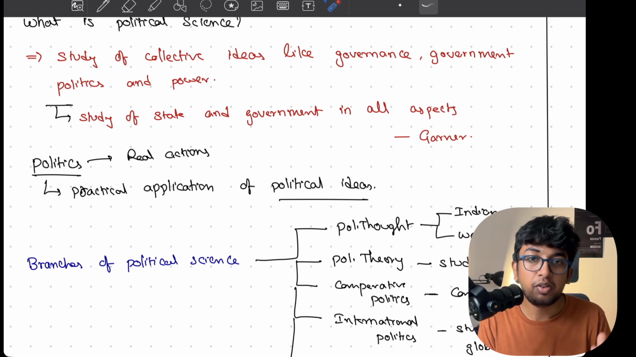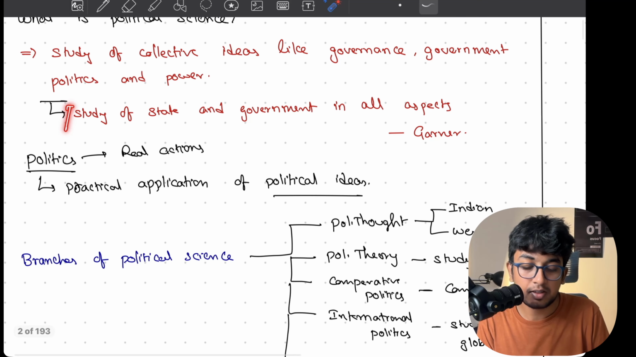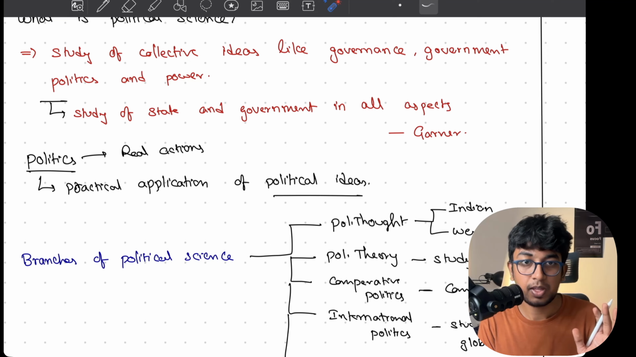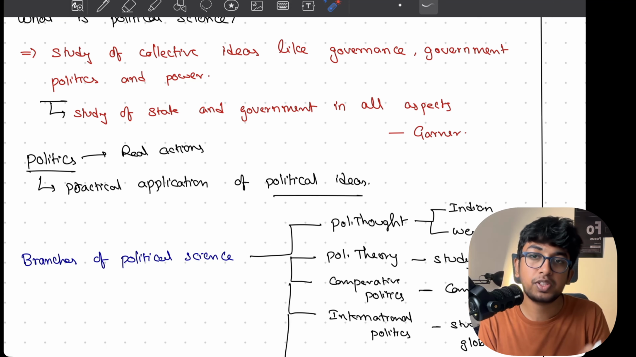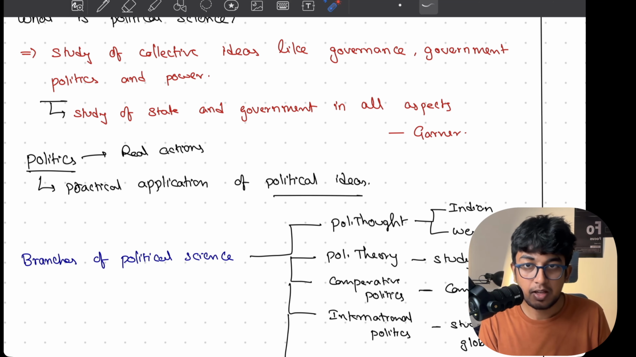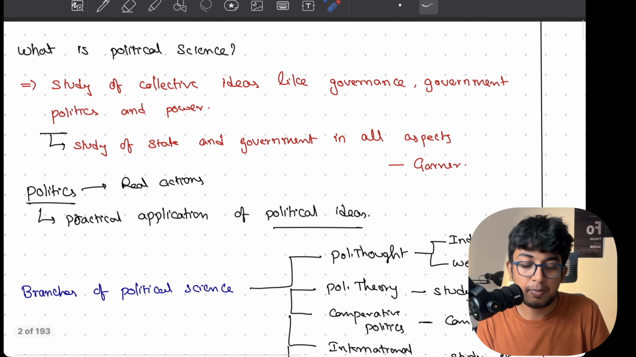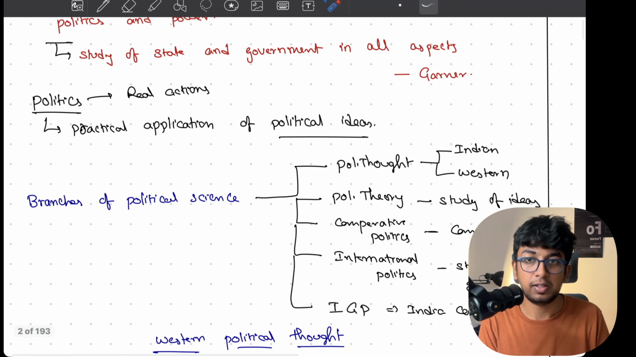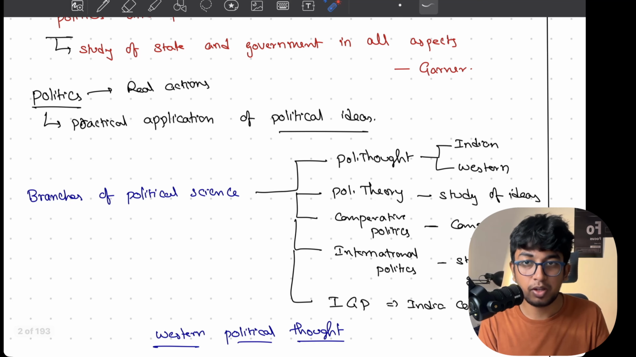Study of state and government in all aspects. Even this can be written for what is political science, which is given by a famous philosopher named Garner. So Garner said that the study of state and government in all aspects is political science. Very simple. So now let's not debate and stop here. This is a very small topic. Don't see it in a bigger lens. Don't stop your study there. Let's proceed further. By going ahead, you will slowly understand political science, the definition of political science, how it should be studied, everything.